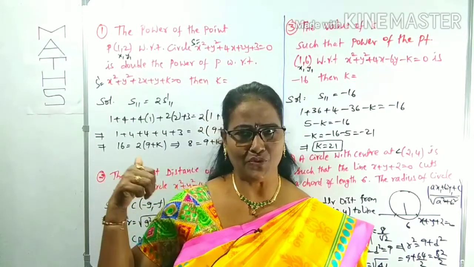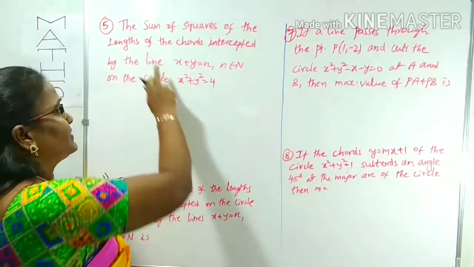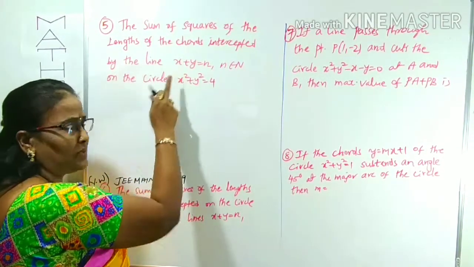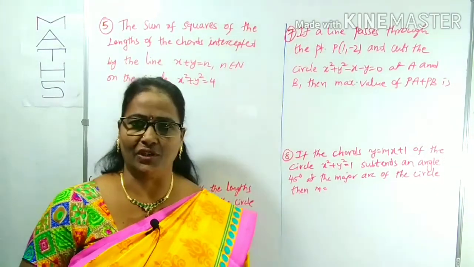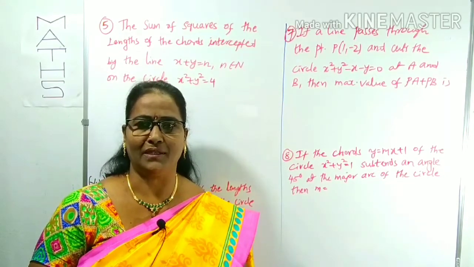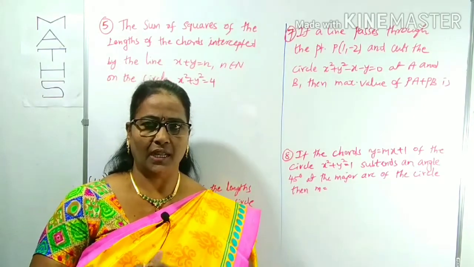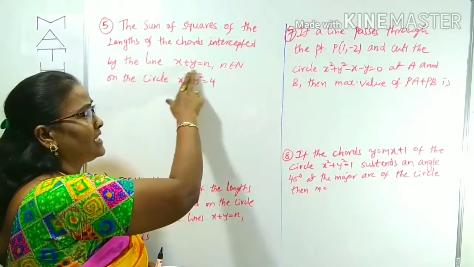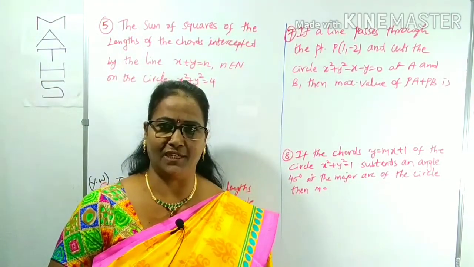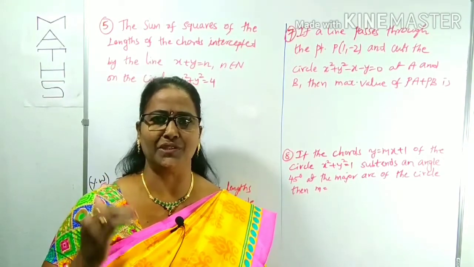Now we can look at some more questions. Look at question number 5. The sum of the squares of the lengths of the chords intersected by the line x plus y is equal to n. You know the length of a chord intersected by a line with a circle. The formula is 2 root r square minus d square. That is the length of one chord. Like that there will be lengths of chords for each line, where n belongs to capital N, the natural numbers. Natural numbers start from 1, 2, 3 and so on.